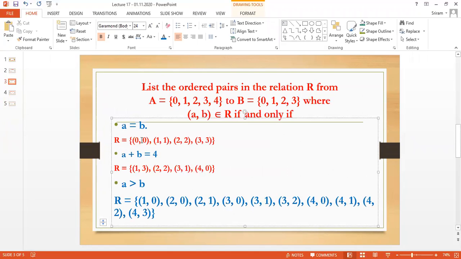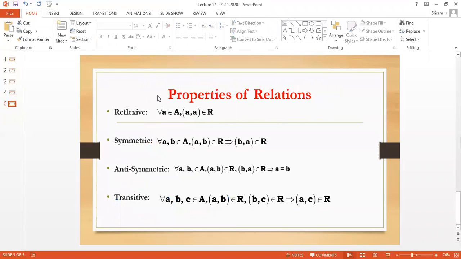If I have the same elements 0, 0, 1, 1, 2, 2, 3, 3, 4, 4, then it is called reflexive.